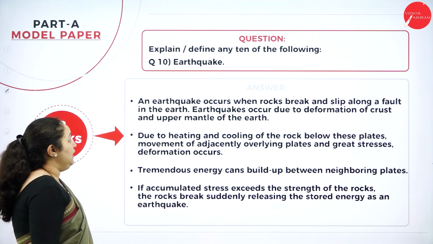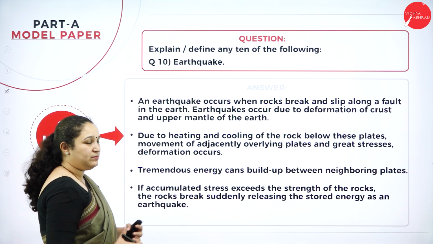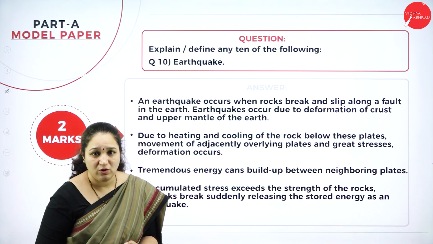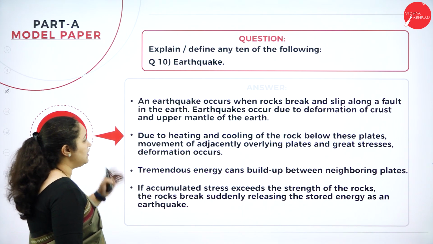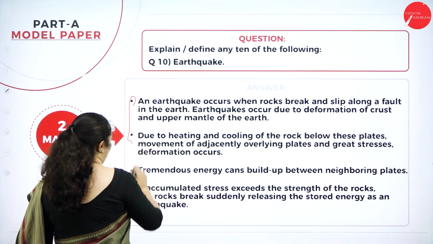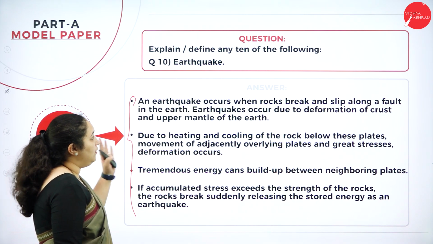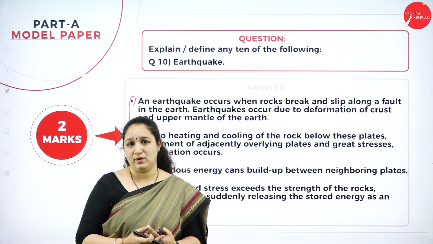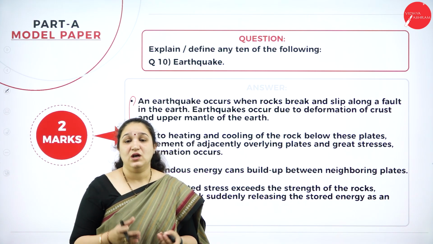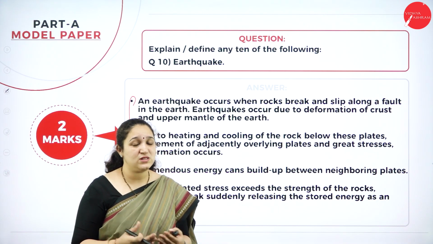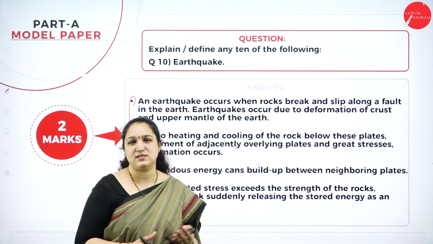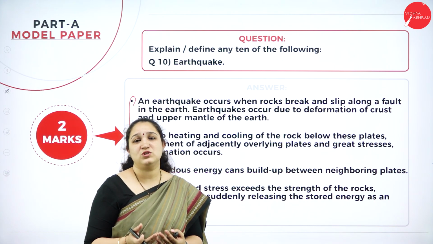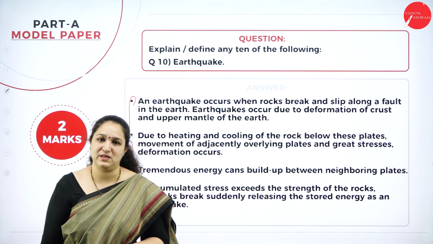Okay. 10th question, what is earthquake? Again from the disasters. They can ask one question for 2 marks, or it can be asked for 5 marks. Here, explain what an earthquake is in a few points. It would be sufficient if you write 2 or 3 points for 2 marks. When the question is asked for 5 marks, you are supposed to write about the consequences of an earthquake or any other disaster which has been asked. For 2 marks, you just have to give an explanation of what exactly it means.